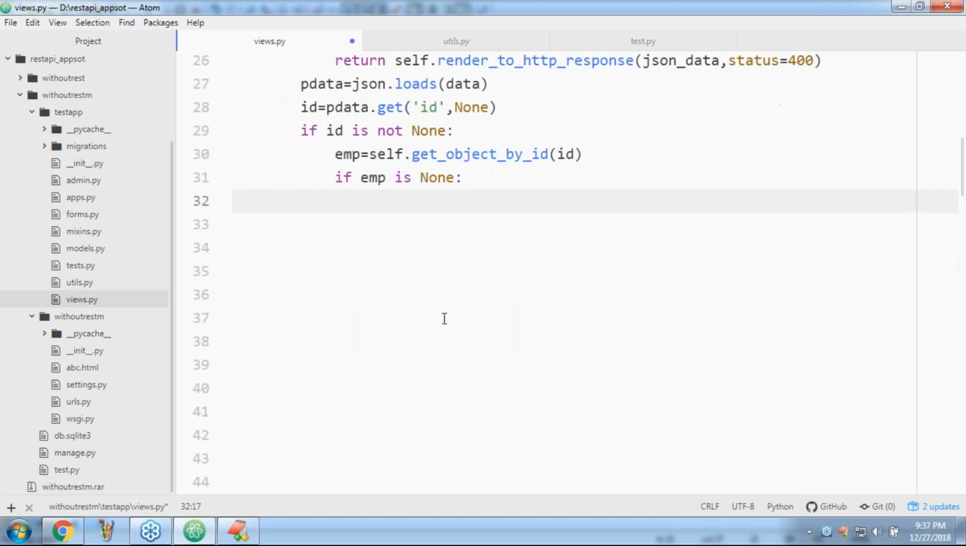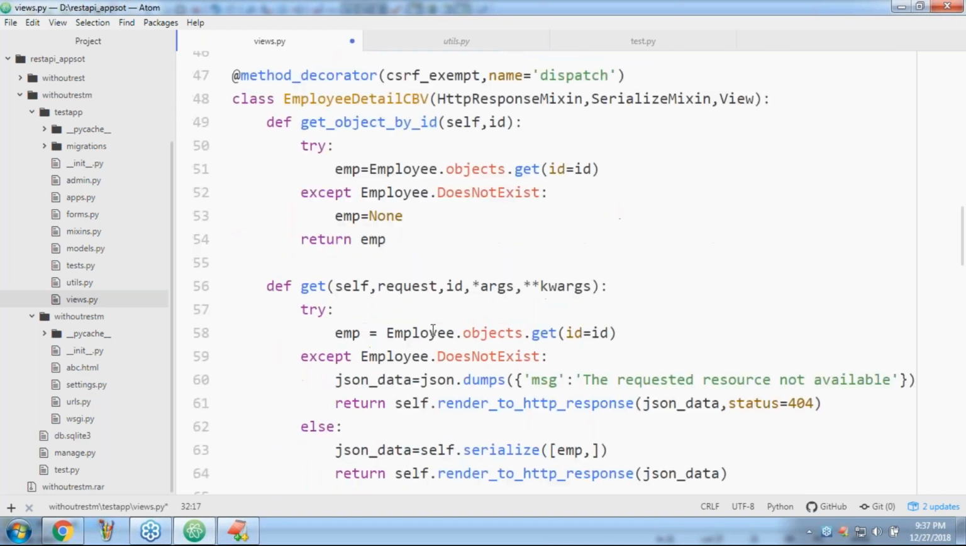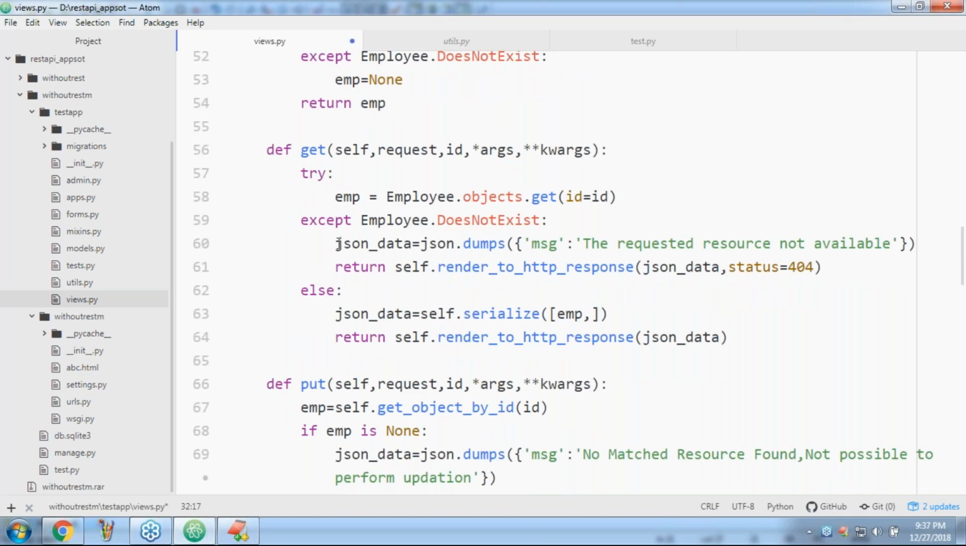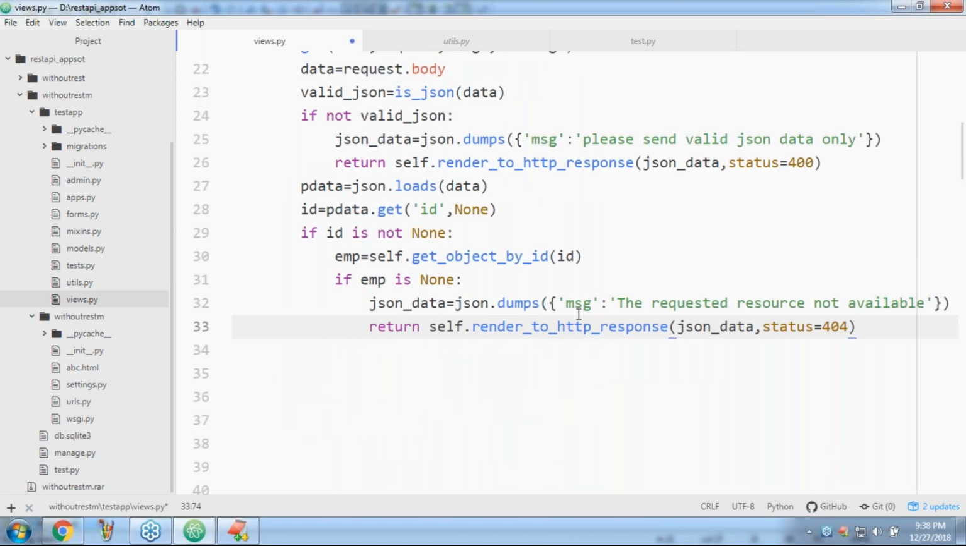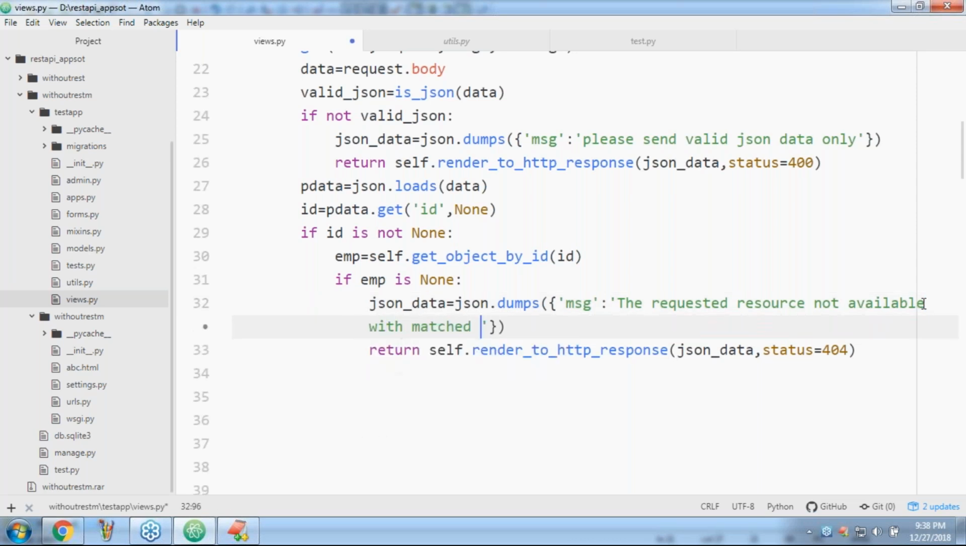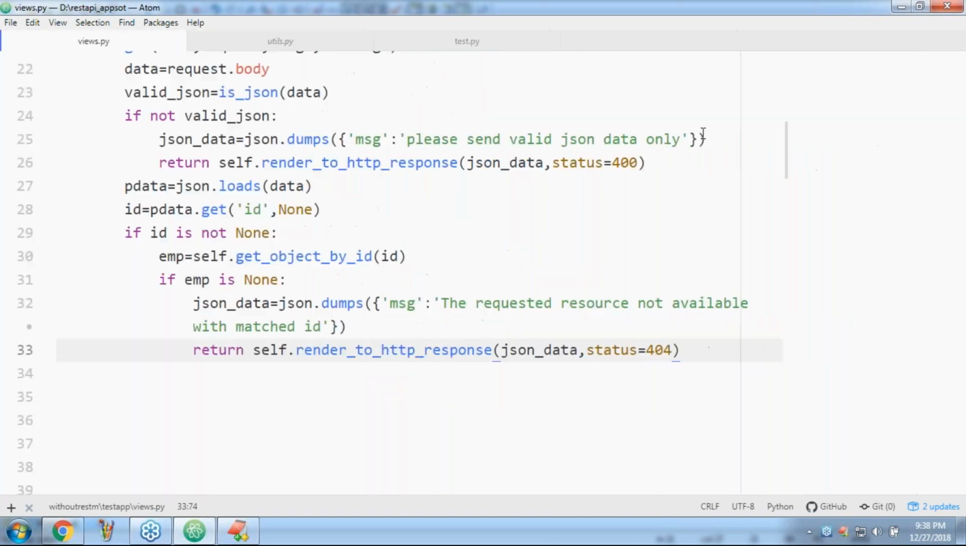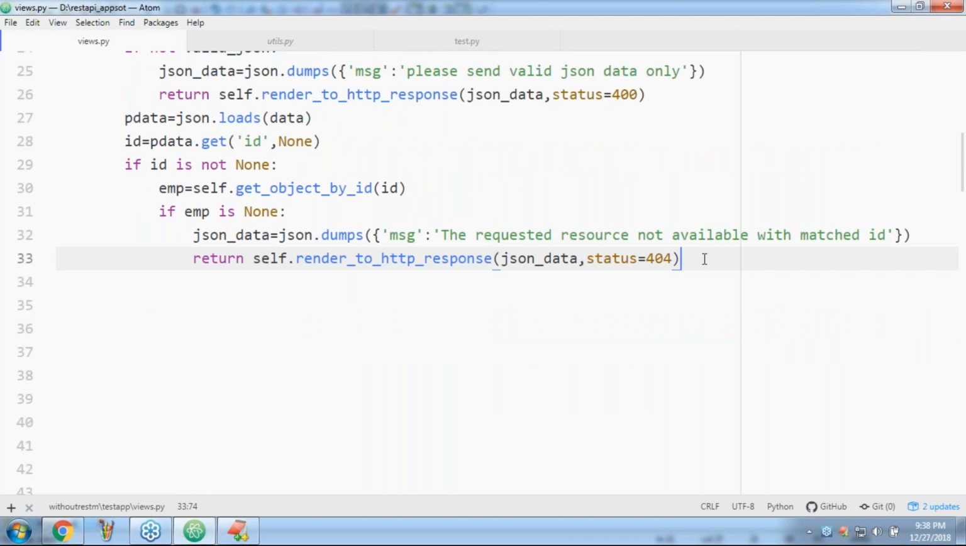Now, let me copy paste this from somewhere. I hope this type of thing is there. Okay, here, this is it. If you want, I will explain again. Don't worry, sir. Can I use this one? json_data is equal to json.dumps of message: the requested resource not available. Return self.render. Like, the requested resource not available with the matched ID. Okay, this is the response I'm going to send. Any doubt up to this?